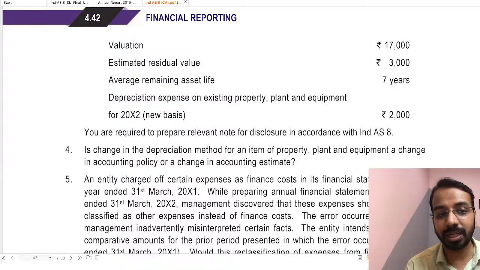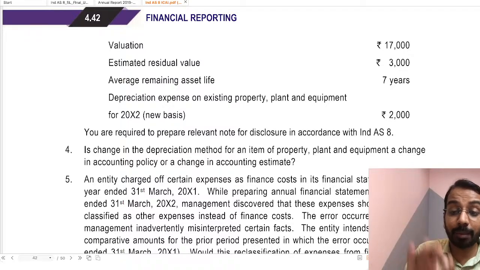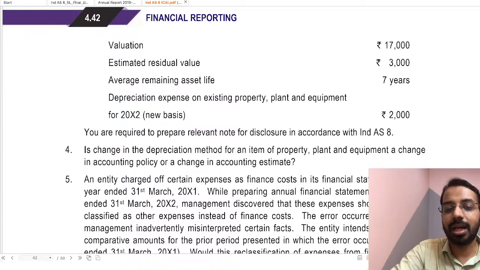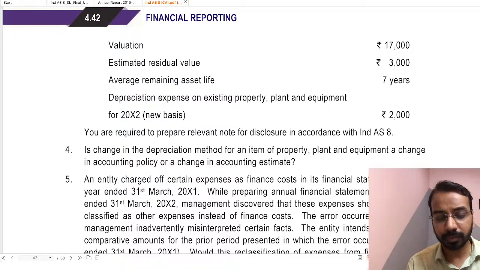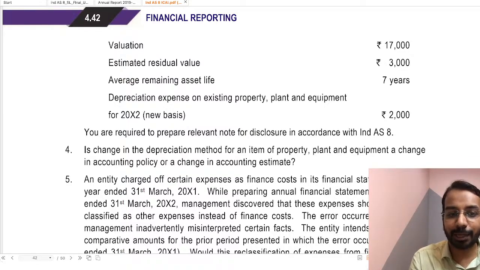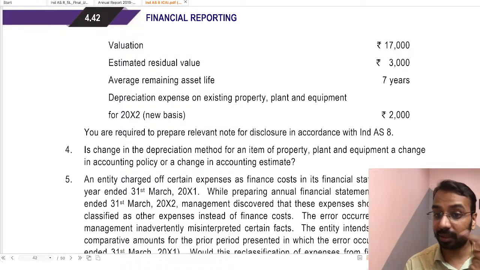So why are we changing the policy? Because it will provide more reliable and relevant information. It has not been applied retrospectively because application was not practical, and hence it was applied prospectively. Then what is the impact in the previous period? We don't know. What is the impact in the current period? In the current period, the carrying amount will change by so much. Tax provision will change by so much, especially the deferred taxation.